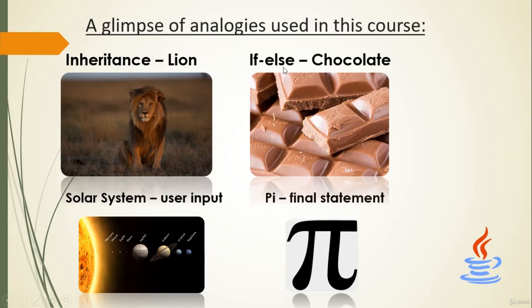You can understand a basic concept called if else using a chocolate. You'll be curious now how I'm going to explain if else using a chocolate. In analogy with an incident that happened in my life using a chocolate, I'm going to explain if else statements. And using a solar system, I'll explain how to get user input from the Java.